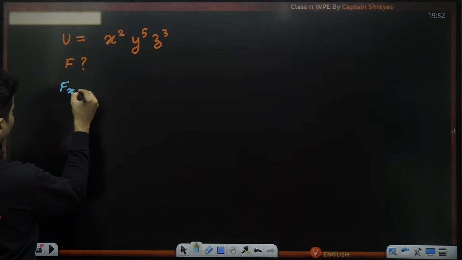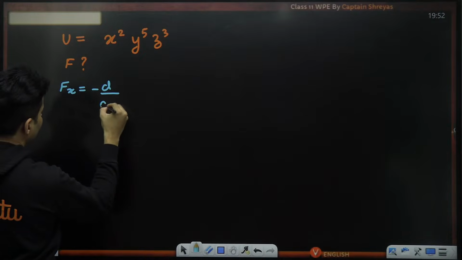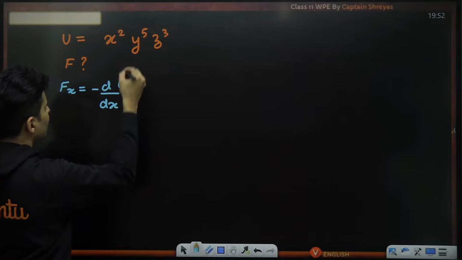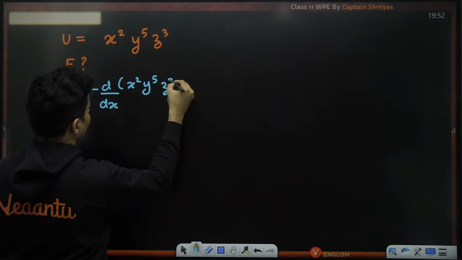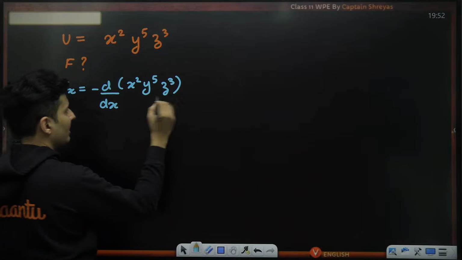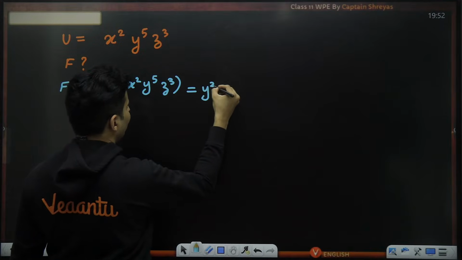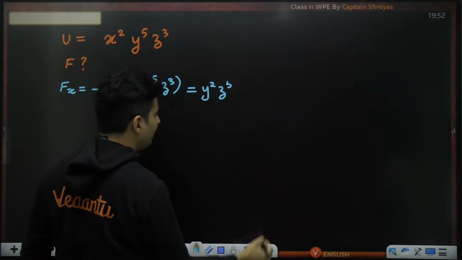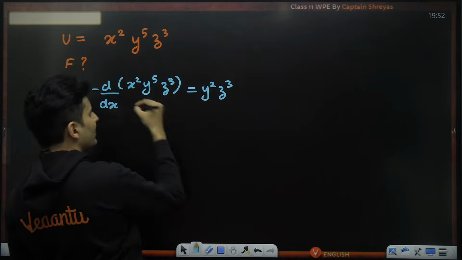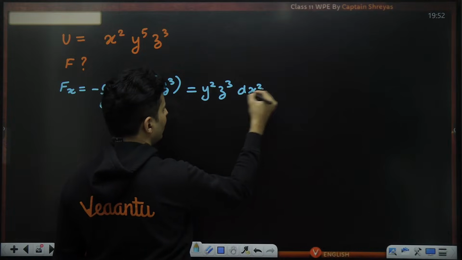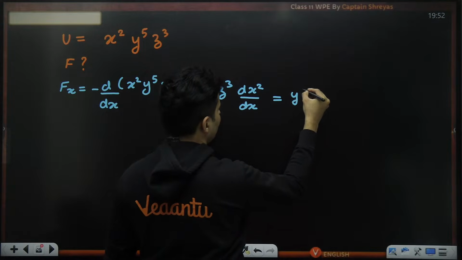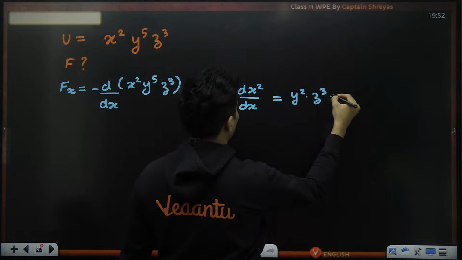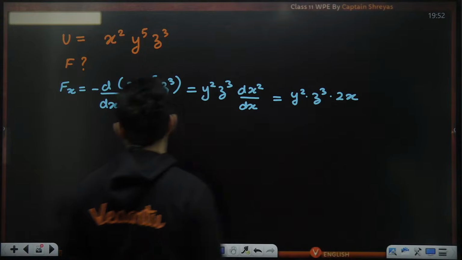First, let's find out Fx, which is minus d by dx of this energy, x square y raised to 5 z cube. Everything is constant except x. So y raised to 5 will come outside, z cube will also come outside. Only x square's derivative will remain inside. X square's derivative, how much is it? It is 2x.